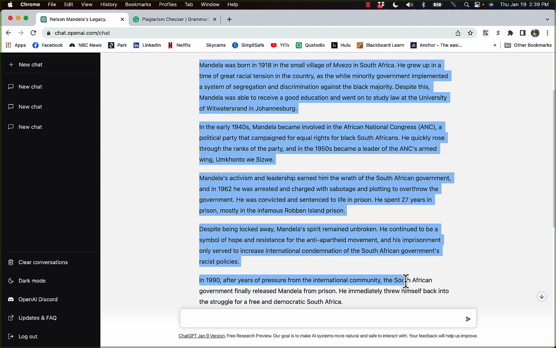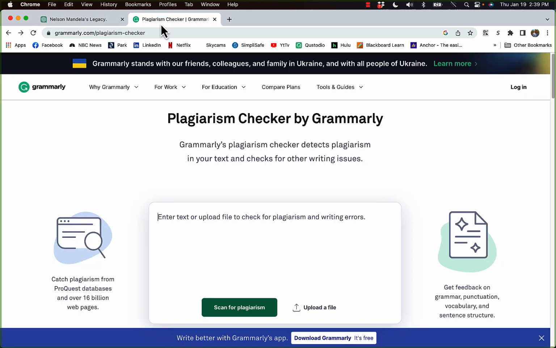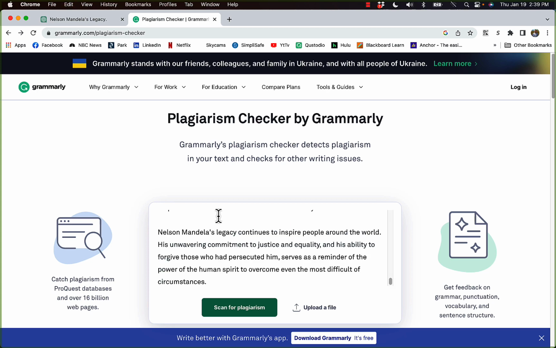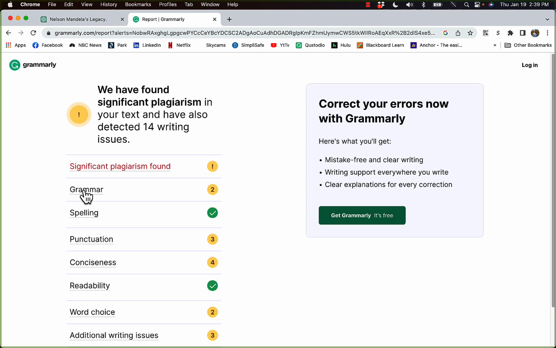So I just grabbed the contents of ChatGPT's essay, Control C. I'm using Grammarly's plagiarism checker. So I just hopped over here, Control V, paste it in there, and click Scan for plagiarism. As you see, significant plagiarism found, but